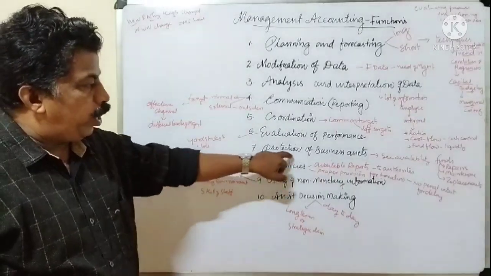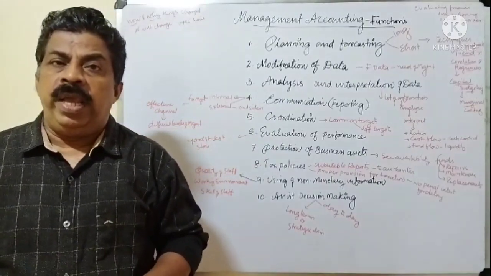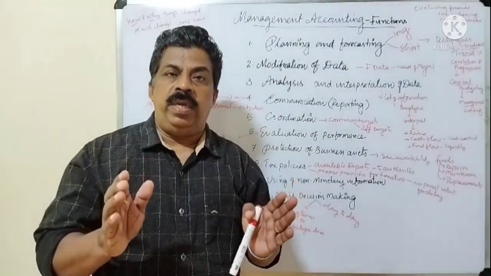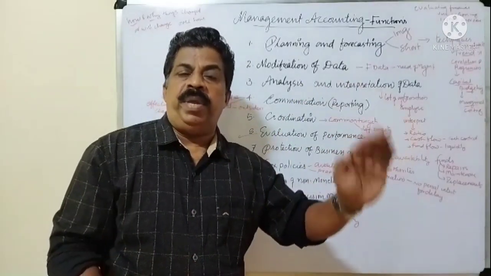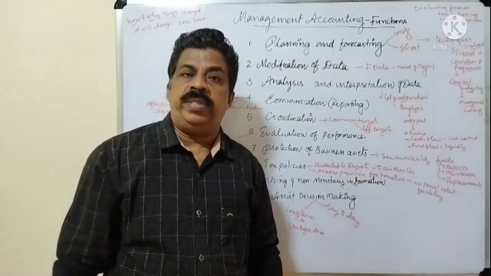Now another one, protection of business assets. What is protection of business assets? The management accountant has to provide sufficient funds to meet the repair, maintenance and the replacement of fixed assets or fixed equipments.